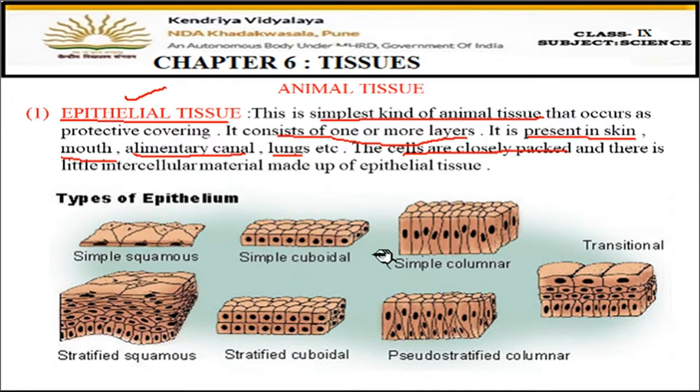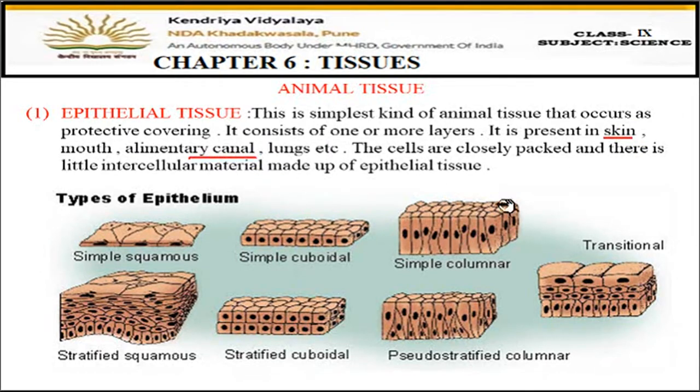So these are the epithelial tissues. The first one is simple squamous, then cuboidal, then columnar, then stratified squamous. These are some of the types which you have to study. So what we have learned about epithelial tissue is that it is the simplest form of tissue. The main function of this epithelial tissue is to provide protection. It is basically present in the skin, mouth, lungs, alimentary canal, etc. And the cells of this tissue are very closely packed. There is very little or no intercellular space present between them.